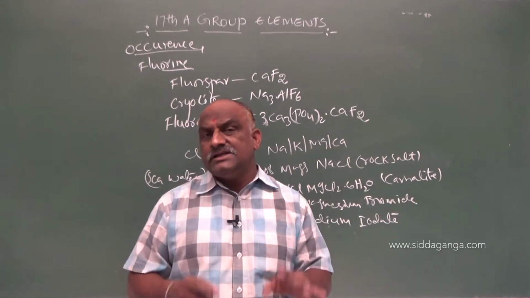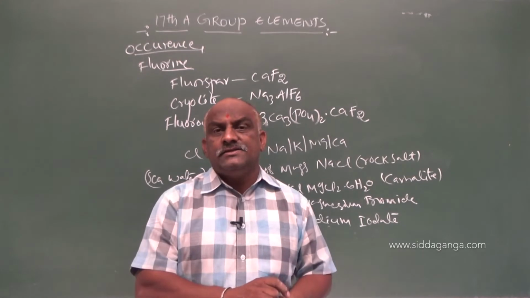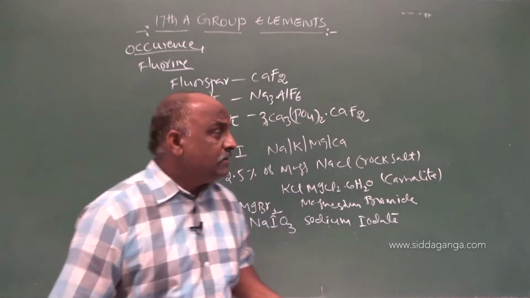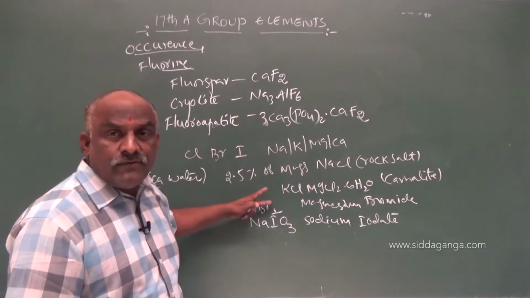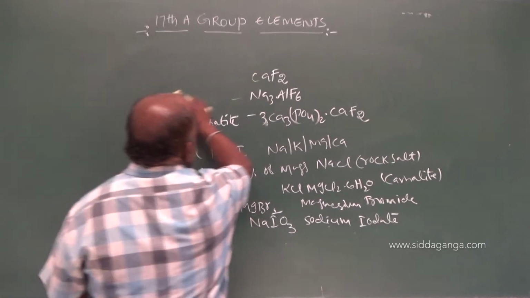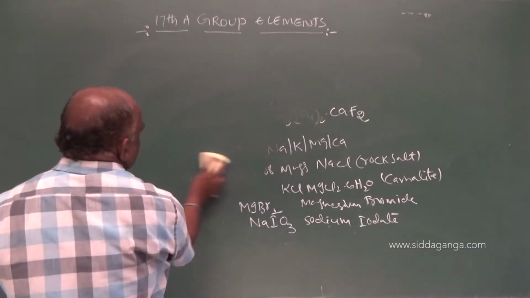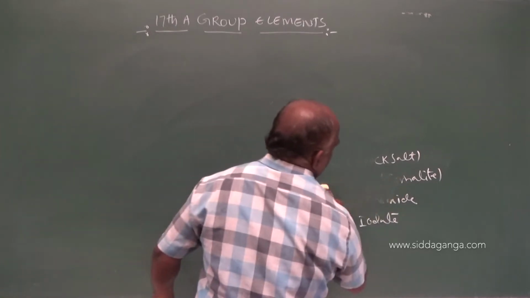After the general trends, next we have to discuss the physical properties. After completion of the general trends, we discuss the physical properties. So, make a note, my dear students, these are the availability of halogens, the occurrence. After this occurrence, next are the general trends. What are the general trends?